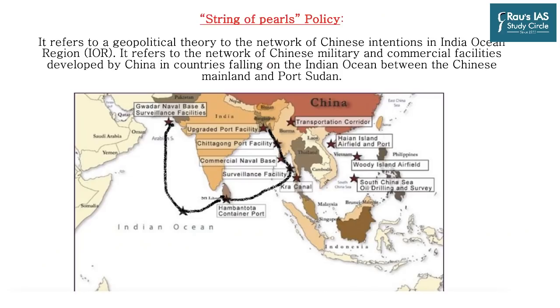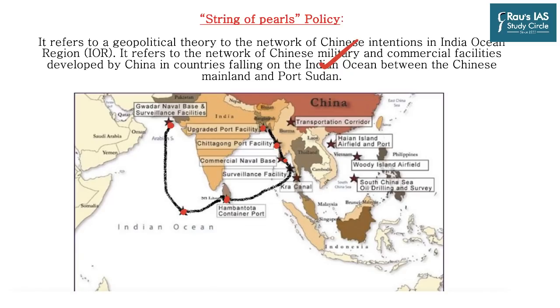So what is it? It refers to a geopolitical theory of the network of Chinese intentions in the Indian Ocean region. It refers to the network of Chinese military and commercial facilities developed by China in countries falling on the Indian Ocean between the Chinese mainland and Port Sudan. So starting with Gwadar in Pakistan, then a base in Maldives, then Hambantota and Colombo in Sri Lanka, then developing a port in Bangladesh, Myanmar, as well as in Thailand.